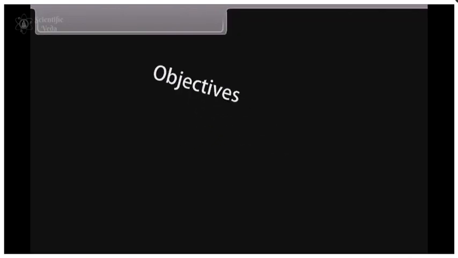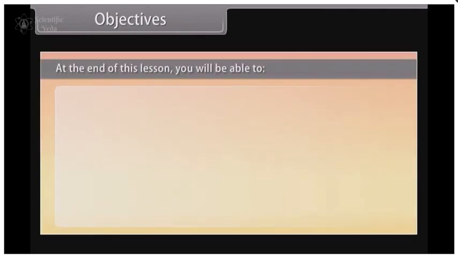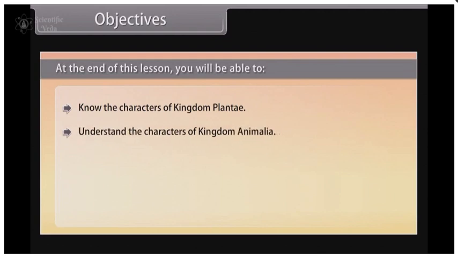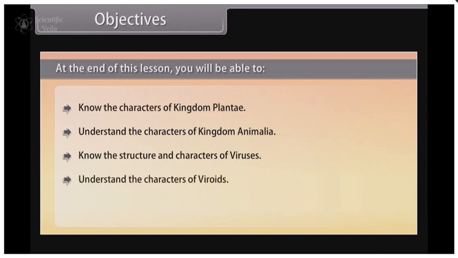Objectives. At the end of this lesson, you will be able to know the characters of Kingdom Plantae, understand the characters of Kingdom Animalia, know the structure and characters of viruses, understand the characters of viroids, know the structure, characters and functions of lichens.